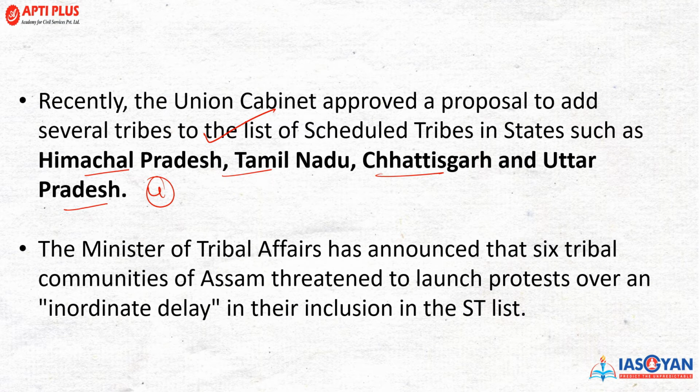Now the Minister of Tribal Affairs has announced that the 6 tribal communities of Assam are threatened to lodge protest over an inordinate delay in the inclusion in the ST list. So this is again something, a long pending demand from the ST community, which were not mainstream part of the ST community, but they possess the character that they should be eligible for the reservation and other benefits that are liable to the ST community list.